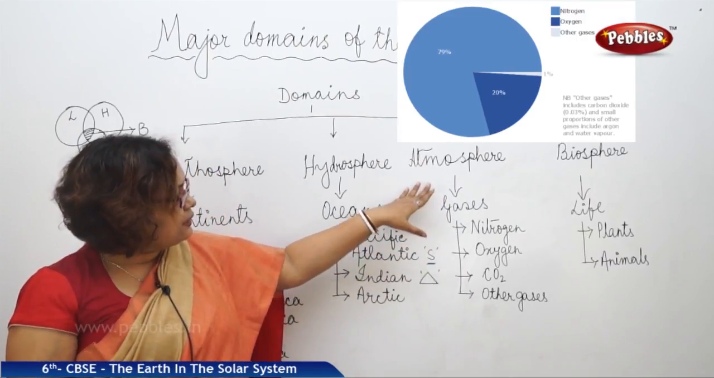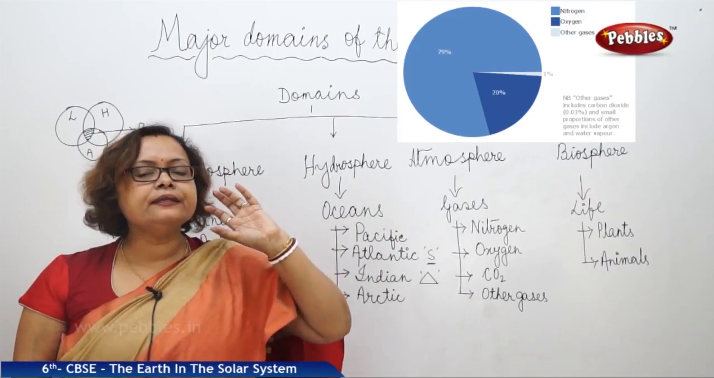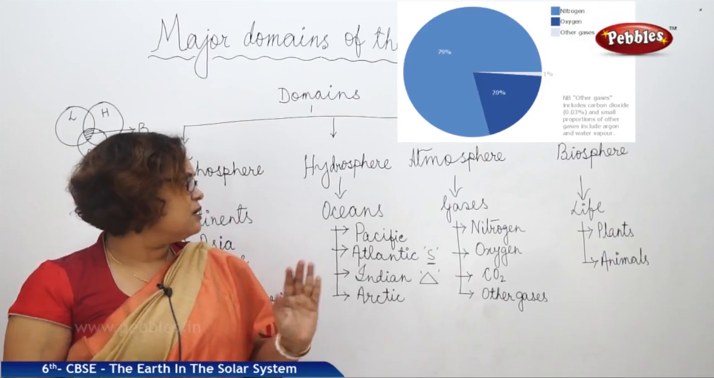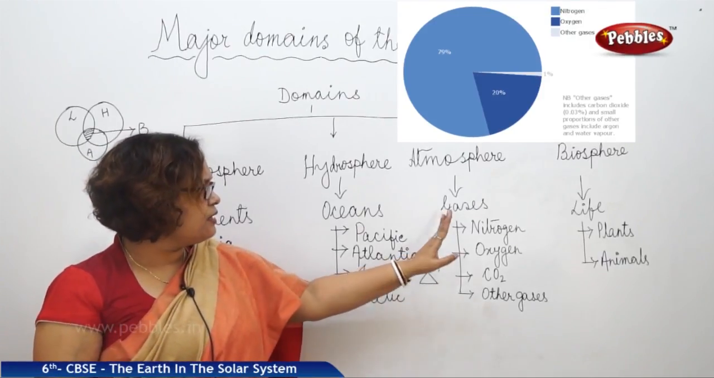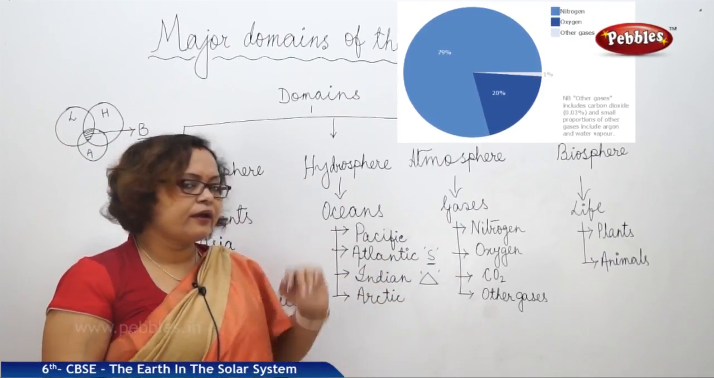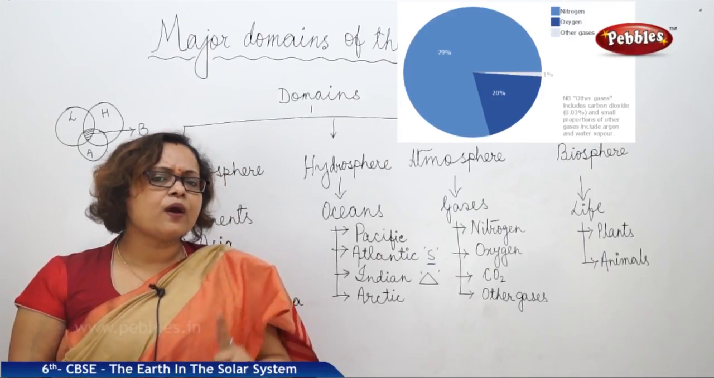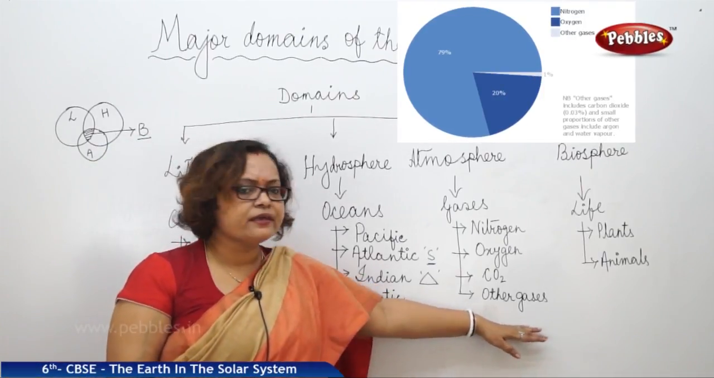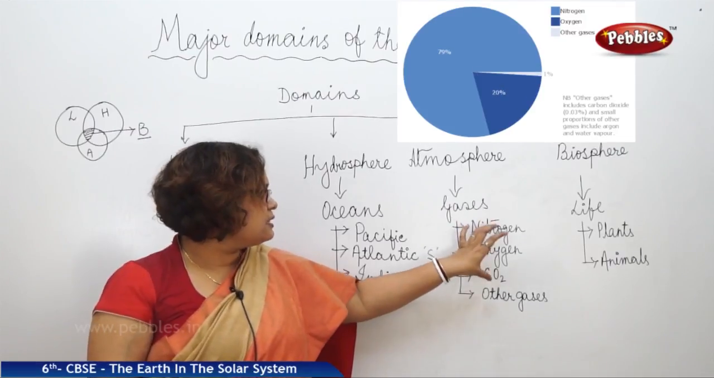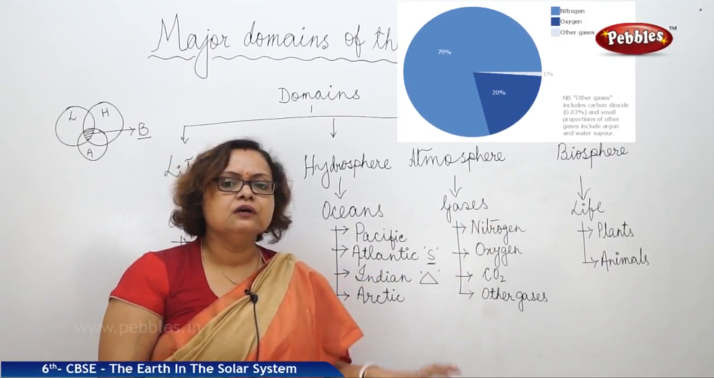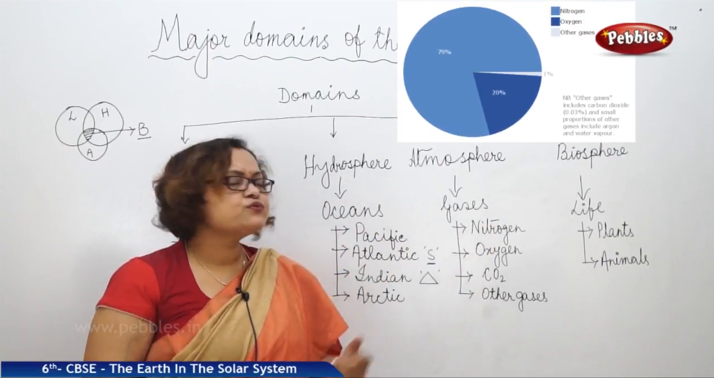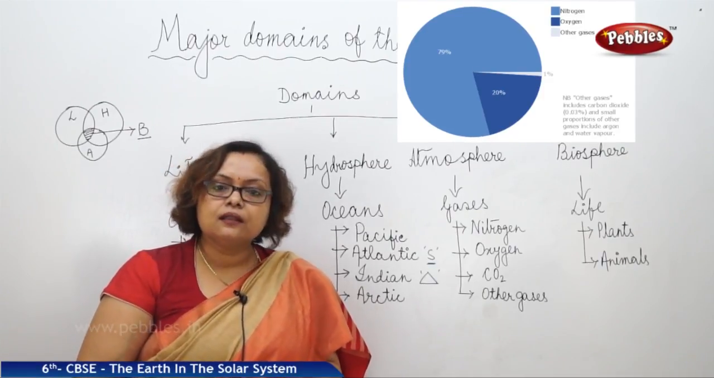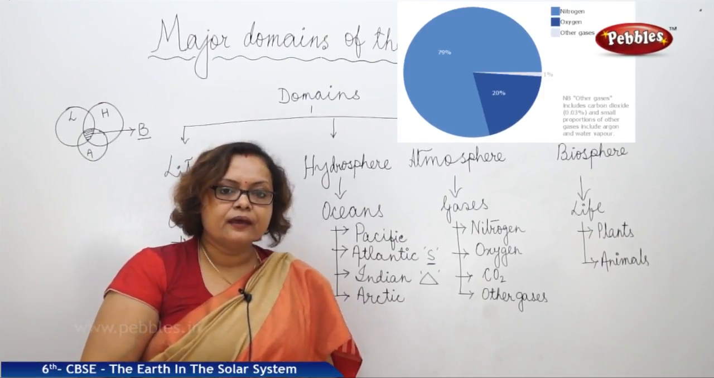We can see the atmosphere is almost 99% made up of nitrogen, oxygen and carbon dioxide, and the rest 1% is made up of other gases. So this is the major portion of our atmosphere that actually gives us life to breathe and life to live on.